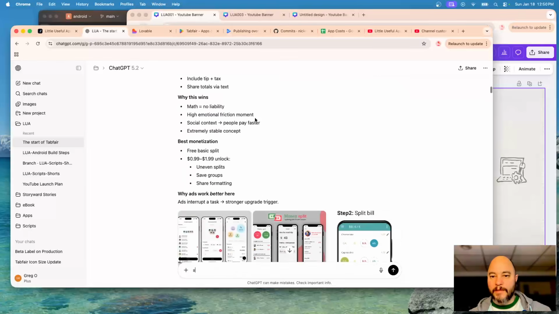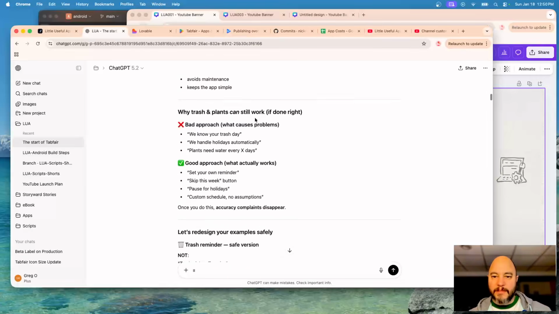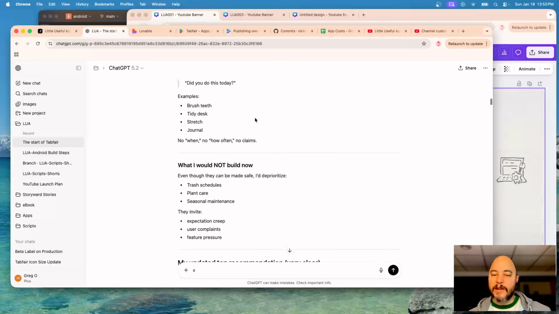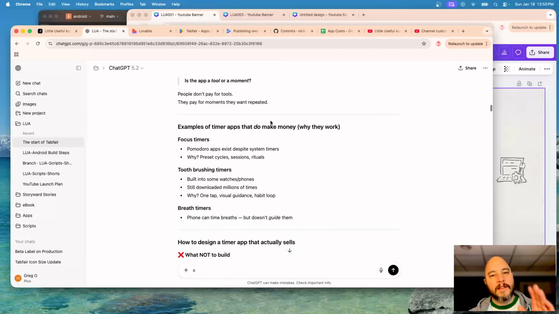Okay, it's got some screenshots for ideas. It's got, do you want to do A, B, and C? What about this? How's that? And we just go back and forth like a friend talking to another friend. Side note, I am fully aware that it is not an actual person and that ChatGPT is just a whole bunch of code.